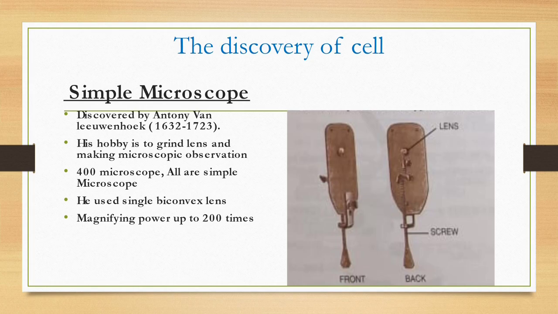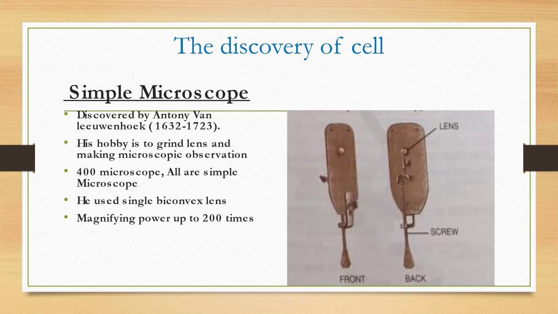What he did: his hobby was to grind lenses and make microscopic observations. He ground the lenses and prepared the microscopes. He prepared 400 microscopes, but all of them were simple microscopes.